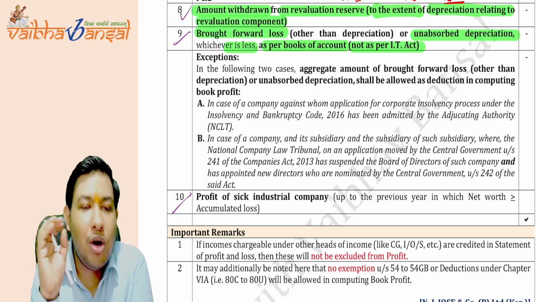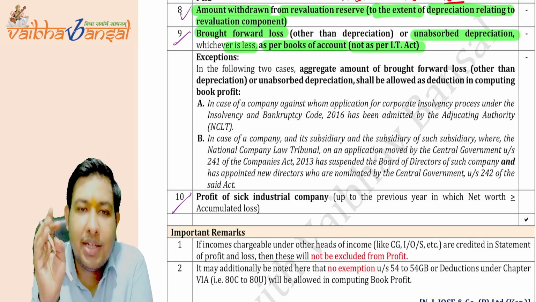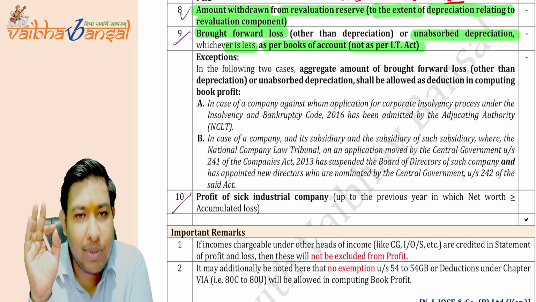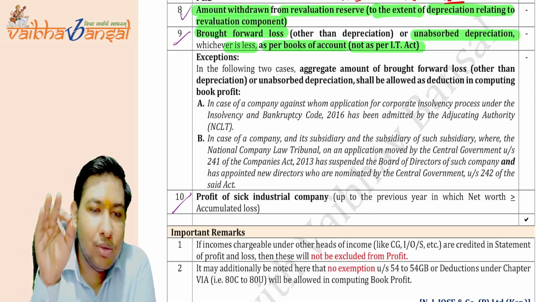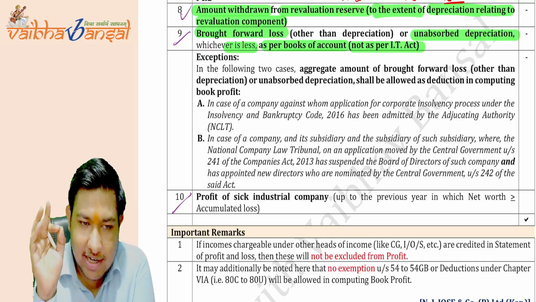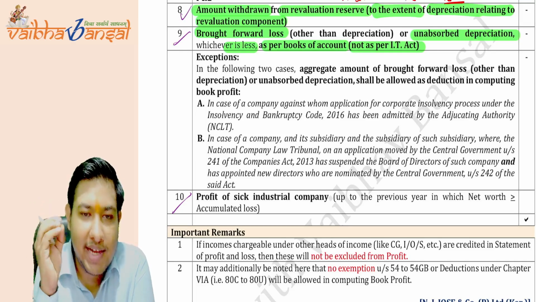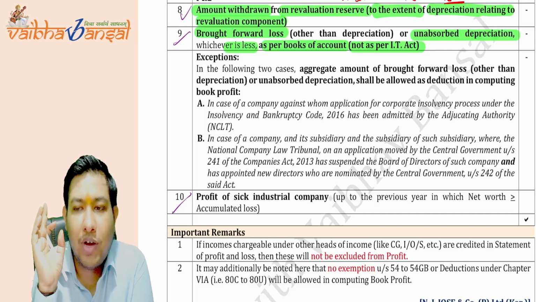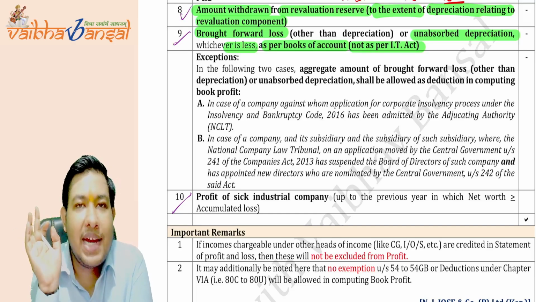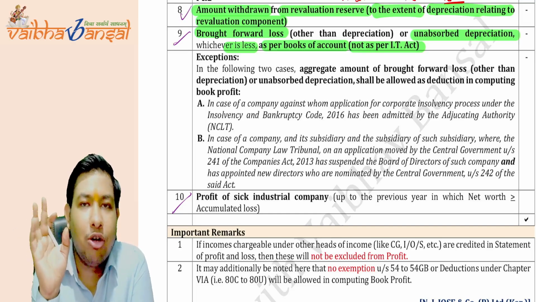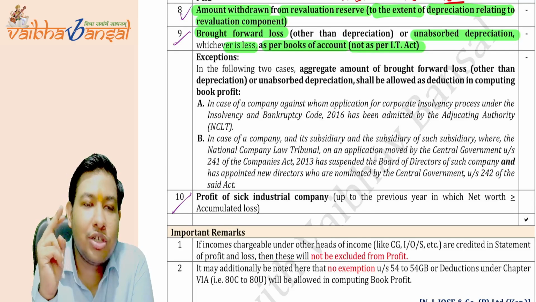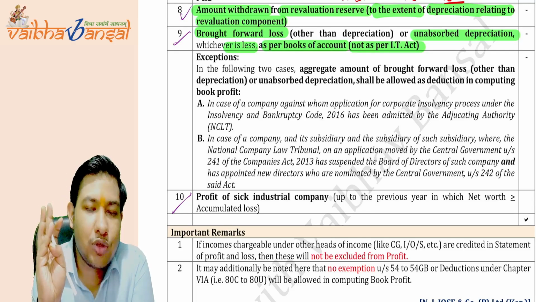Second exception: on the recommendation of the central government, the NCLT has removed the board of directors of the company and appointed new directors in the board of the company. On the application of the central government, the NCLT has exercised its power and suspended the board of directors of such company and has appointed new directors who are nominated by the central government. Is this clear to you all? These are the two exceptions. In these cases, you will get the deduction of both brought forward losses and the unabsorbed depreciation.